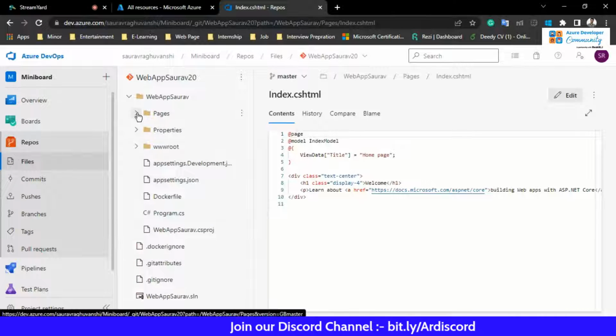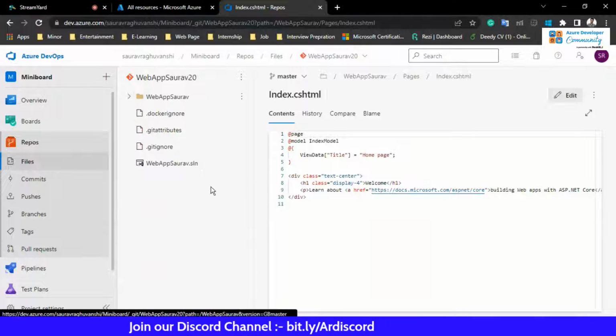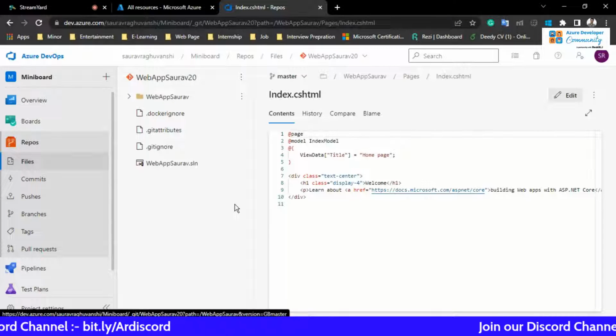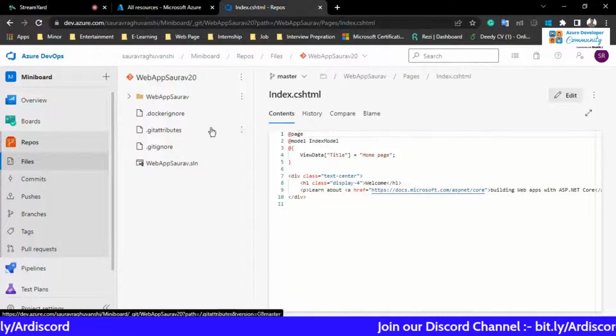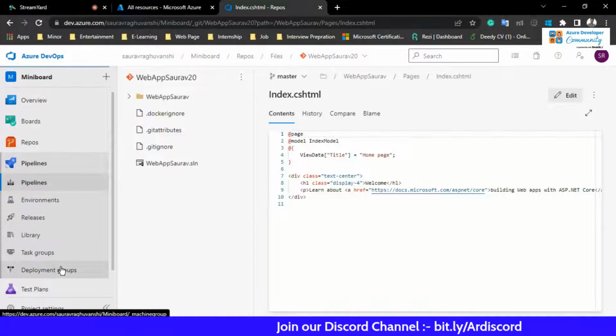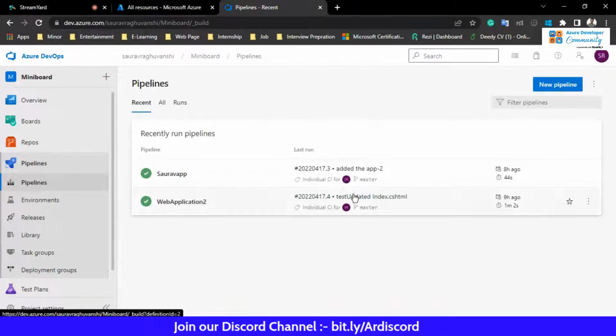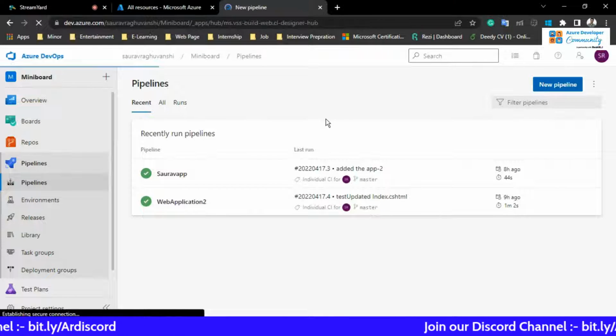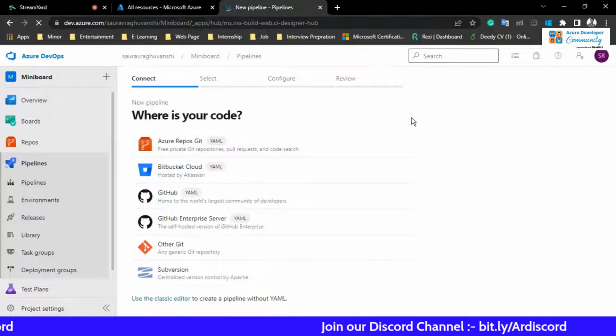But from this you can understand how the complete DevOps works, how we can automate the process, and you can see the things. So with this demo app itself, let me go to the pipeline now so that we can create the pipeline. There are some earlier pipelines that I have. Now I'm going to create a new pipeline. So here you can understand that we are going to create a build pipeline.